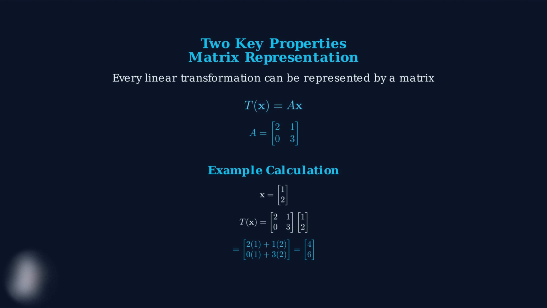This matrix representation makes linear transformations incredibly useful in practice. We can easily compute transformations, compose them by multiplying matrices, and analyze their properties. The key insight is that these two simple properties, additivity and homogeneity, are powerful enough to completely characterize linear transformations and connect them to matrix algebra.